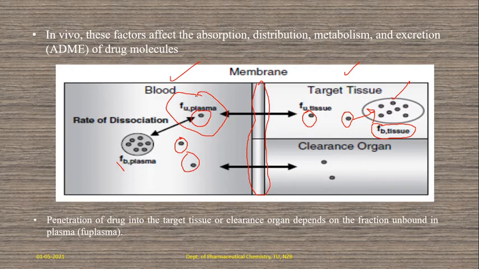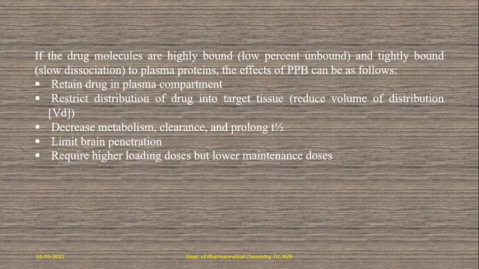What is its dissociation rate after binding? If it remains in the bound complex, it is not possible. It does not cross the biological semi-permeable membrane or biological barriers. So that is the greater effect of this. And for example, in rare cases, if the drug molecules are highly bound, at that time the unbound fraction is very low.